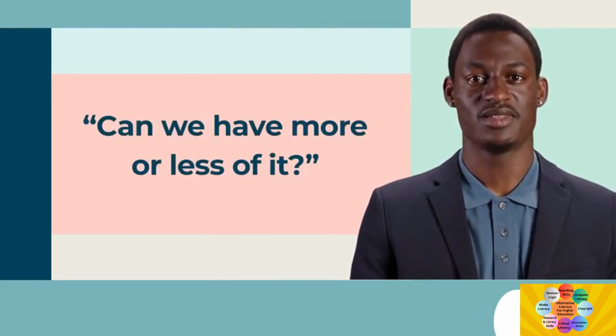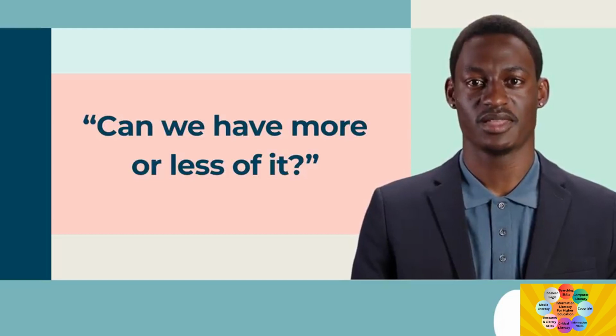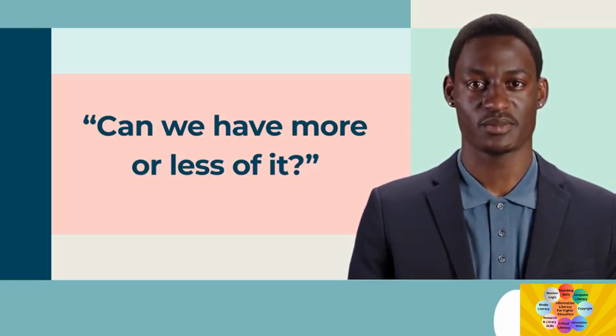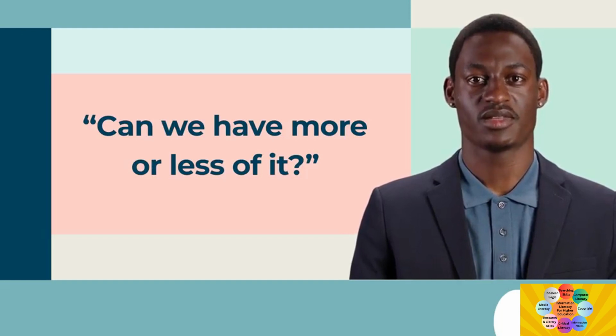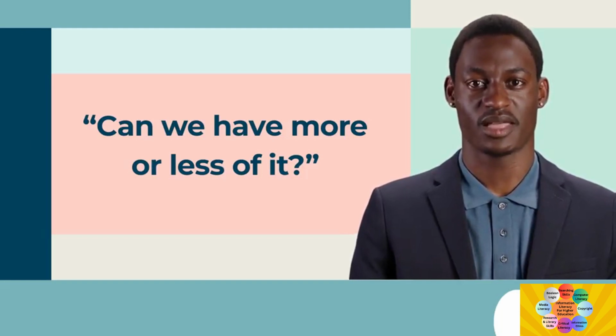Another way to determine whether a variable is qualitative or quantitative is to ask, can we have more or less of it? We can have more or less income, and we can have more or less happiness, which are both quantitative variables. But we cannot have more eye color. We only have the values we use to classify each observation, for example, brown, blue, and so on, which indicates that it is a qualitative variable.